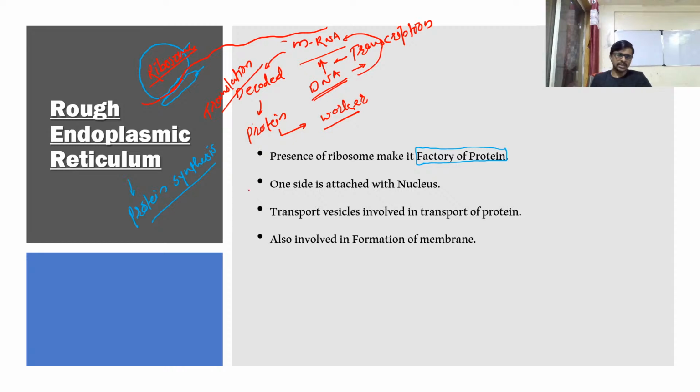Okay, so let's see. Rough endoplasmic reticulum is always attached to the nucleus by one side. For example, this is the nucleus, and I'm drawing here the outer membrane of the nucleus. So the rough endoplasmic reticulum is attached like this.